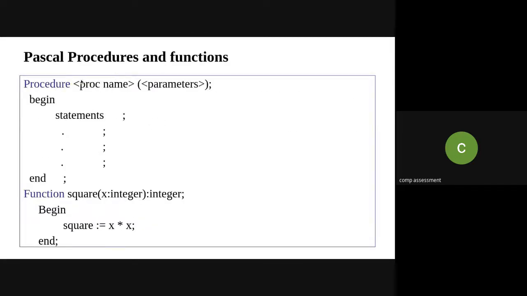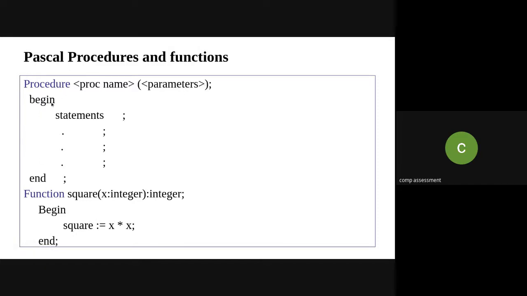Now in Pascal, how are you going to declare the procedure and function? With a procedure, you pass 0 or more parameters. So: procedure, name of the procedure, and the parameter list enclosed in brackets, colon, begin and end.